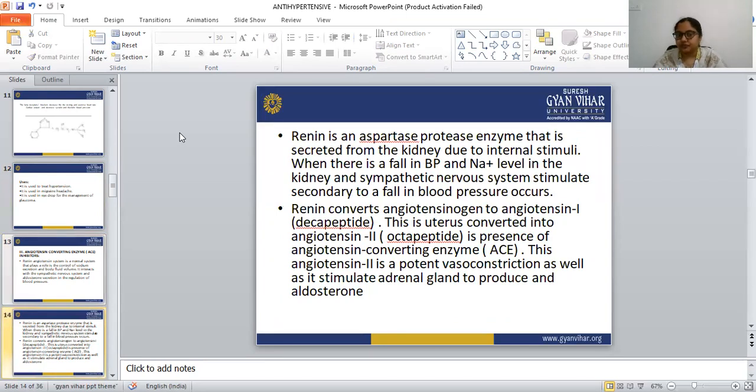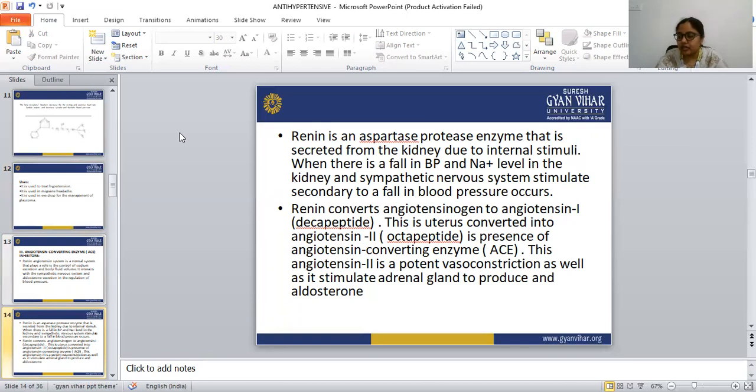So when this renin is secreted, what is the stimulus? That is what I am explaining now. When there is a fall in BP, when the BP is low and the sodium level is low in the kidney, at that time the sympathetic nervous system stimulates secondary to the fall in blood pressure.